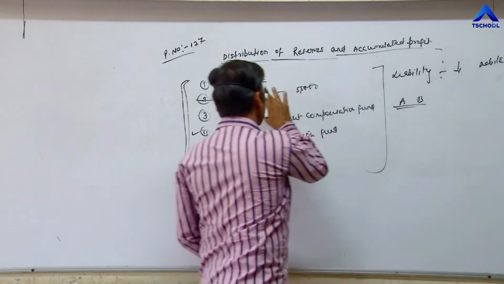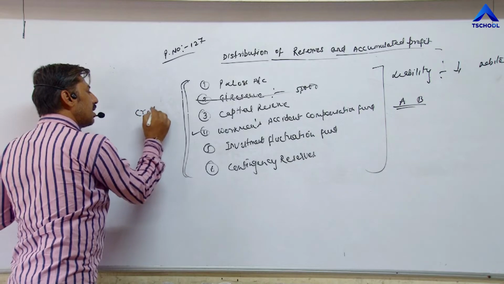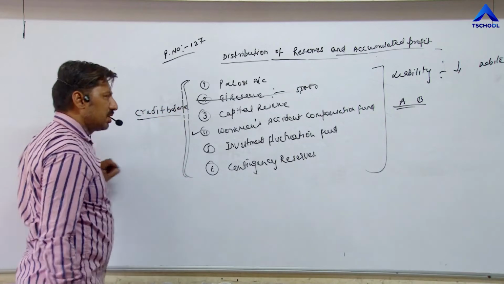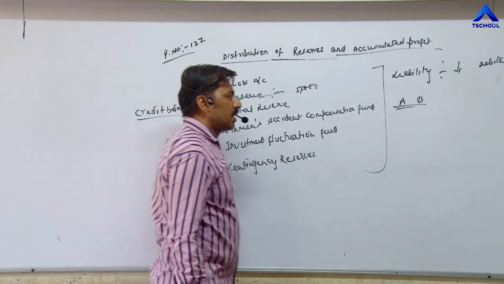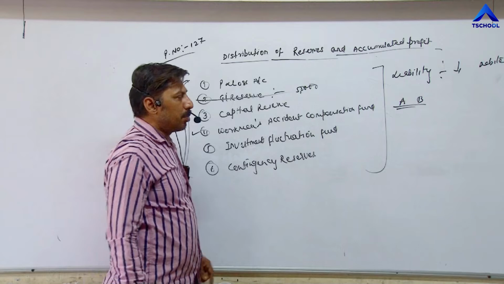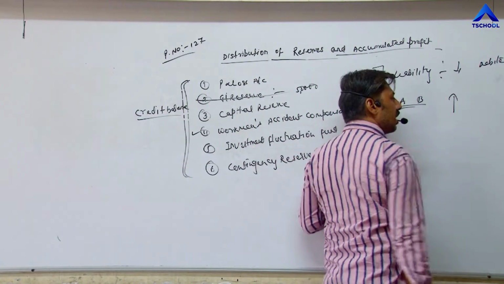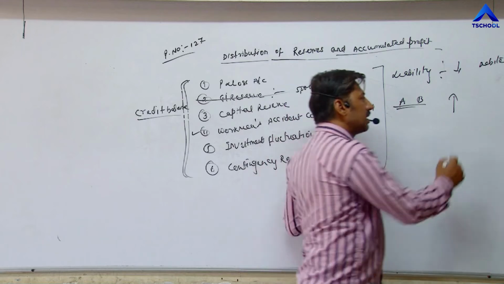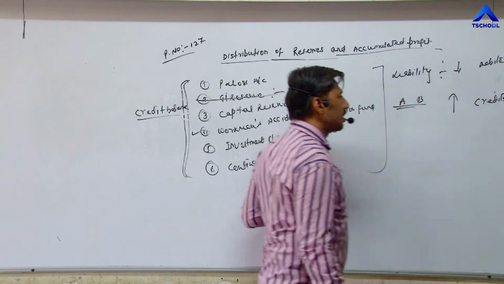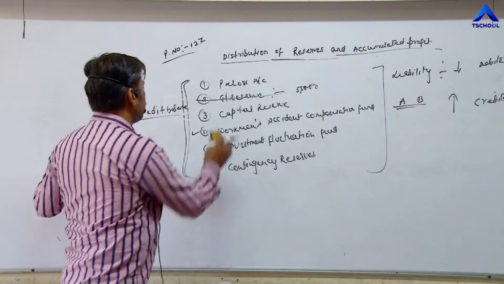Right now it has a credit balance. These are all liabilities, and liabilities always have a credit balance. But once it is finished, it becomes debit. Now the partners' profit of 50,000 is distributed between A and B. As a result, their capital increases, and whenever partners' capital increases, it is credited. That's why the entry becomes